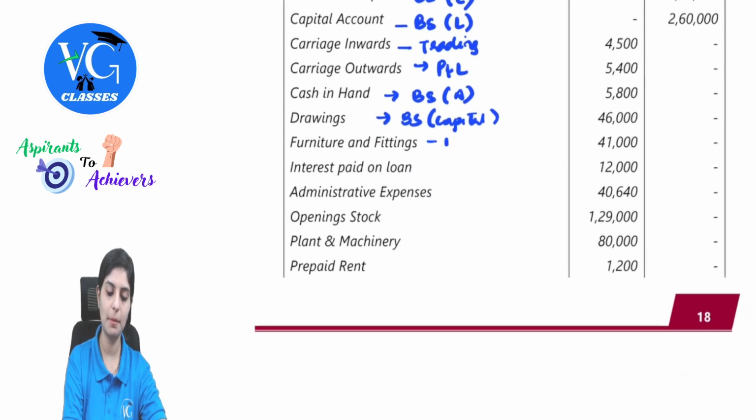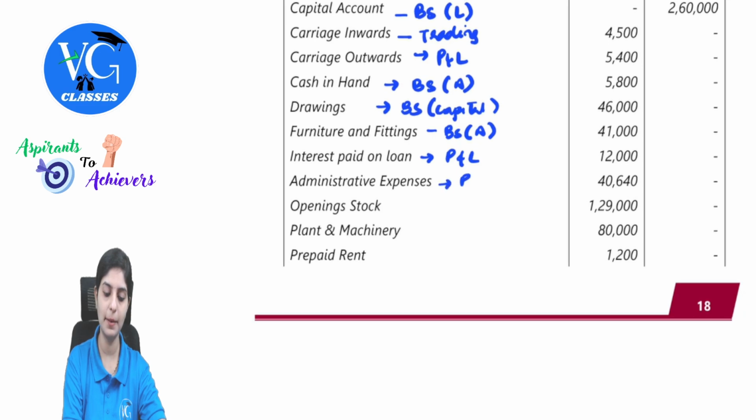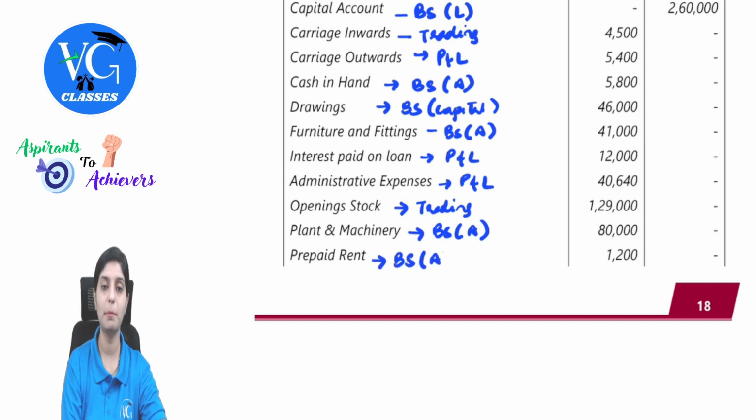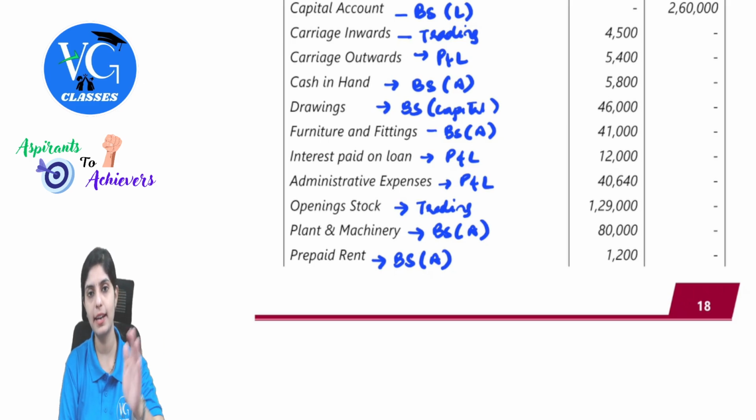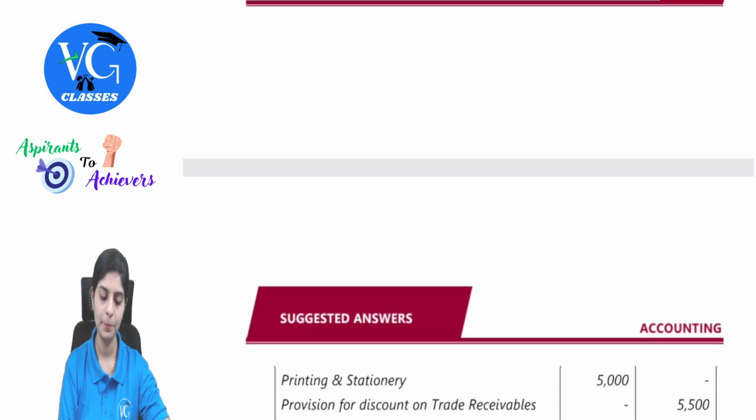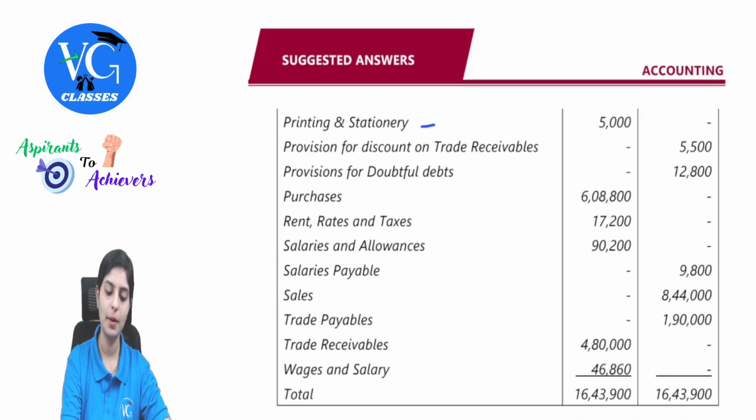Drawings, balance sheet, capital. Furniture and fittings, balance sheet, assets. Interest paid on loan, your P&L. Indirect expense, administrative expense, P&L. Opening stock, trading account. Plant and machinery, balance sheet, assets. Prepaid rent, again balance sheet, asset, because this is given in the trial balance, the entry would have already been reflected. Then printing and stationery, P&L, expense.